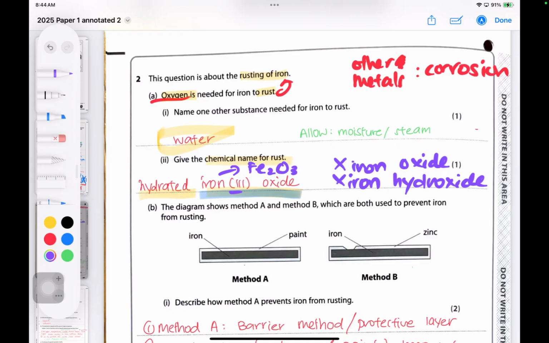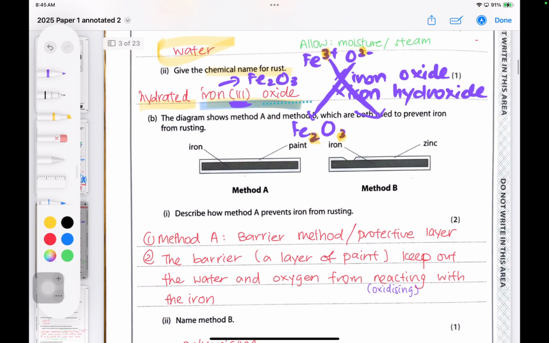Why is it like that? Why does it look so funky? Iron, as the oxidation state suggests, 3 would be Fe3+, and oxide, because it's group 6, is 2-. If you do a quick crisscross, I'm not sure whether you've learned this in school, you bring down the 2 and you bring down the 3 on this side. The 3 goes to the opposite, the 2 goes to the opposite, which is to the iron side. So that's how we end up with Fe2O3 as the chemical formula for rust. Okay, taking this away in case it confuses you.